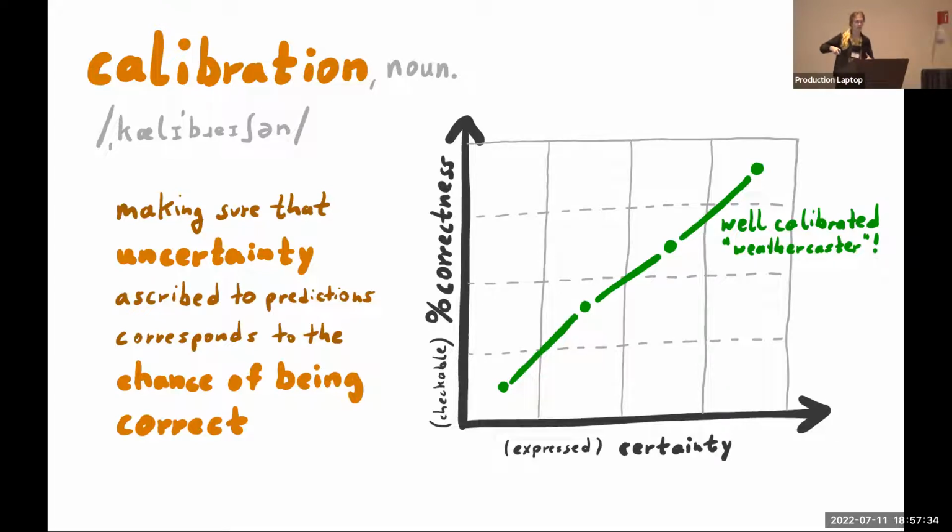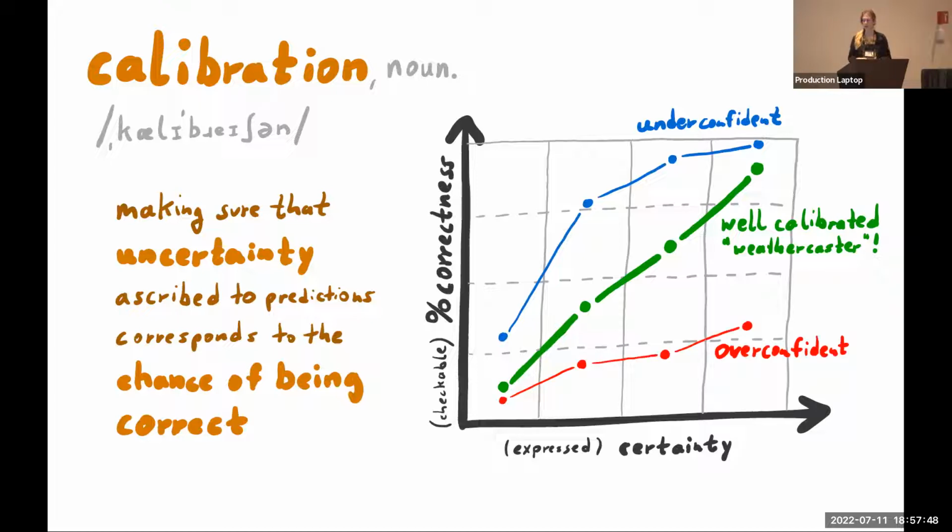If the certainty is low, it should be pretty unlikely you get it right. If your certainty is high, you better get it right. And the 2 failure cases are being underconfident, so you're saying, oh, I don't know, but you do kind of know and you get it right a lot of the time. And being overconfident, where you're like, oh, I definitely know the answer, and then you get it right like 20% of the time. So that's calibration in a nutshell.